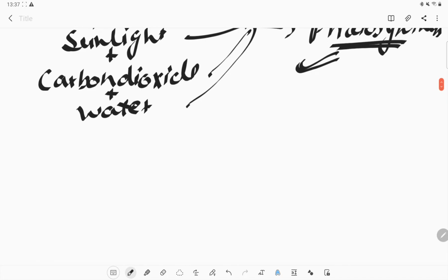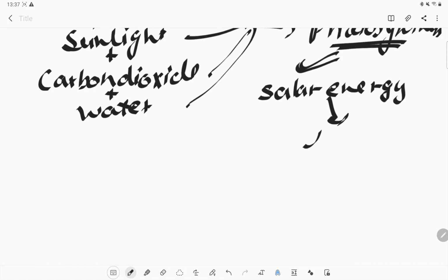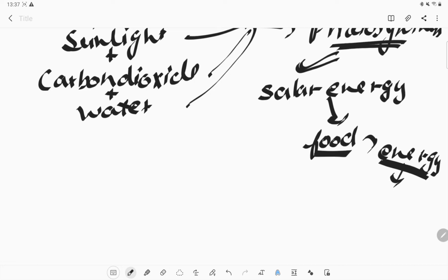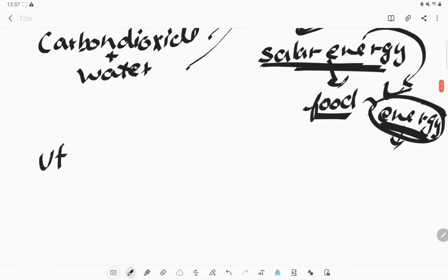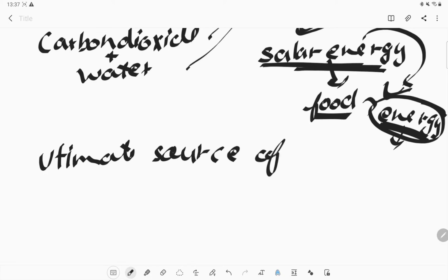Now what is the photosynthesis process mainly doing? It is converting the solar energy into the form of food, and we take that energy and utilize it in our metabolism or life processes. Whatever our body is performing, that life process requires some energy. And what is this energy? This energy is the convertible form of the solar energy. So can we say that the ultimate source of energy is the sun?